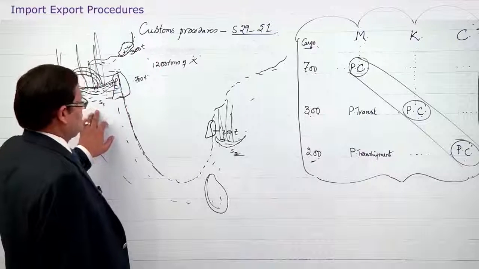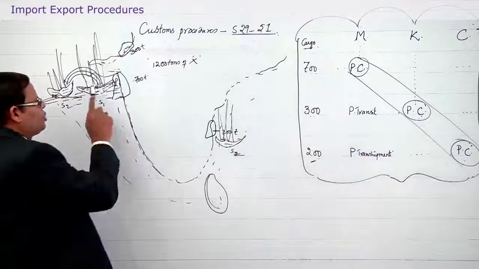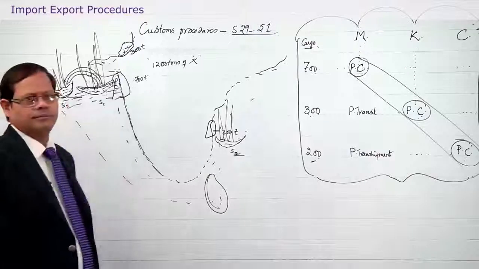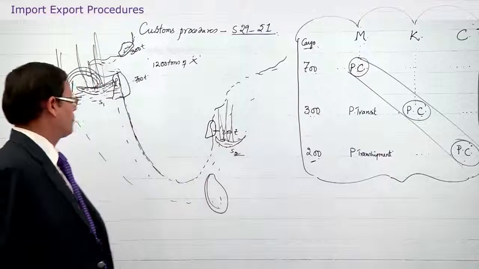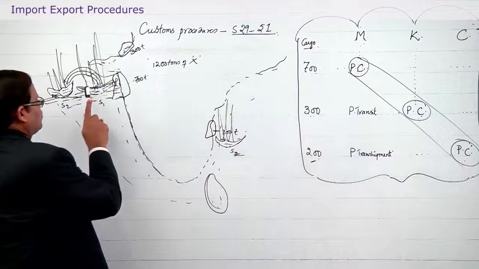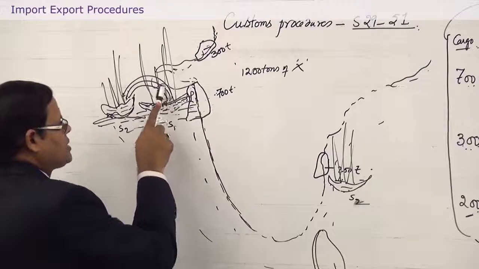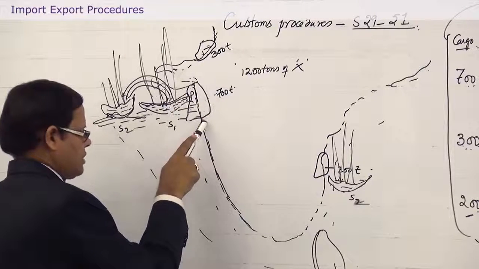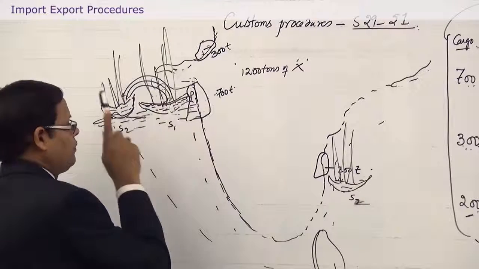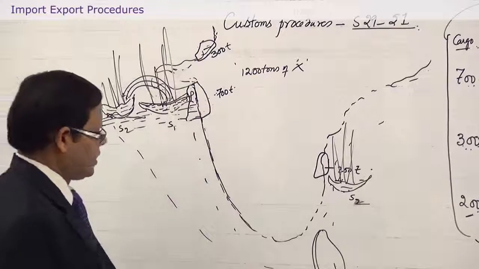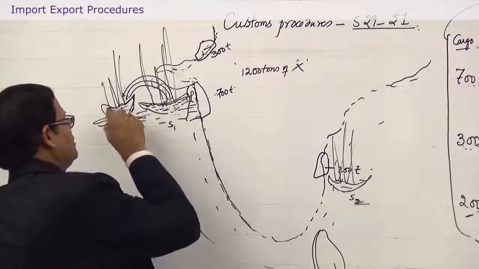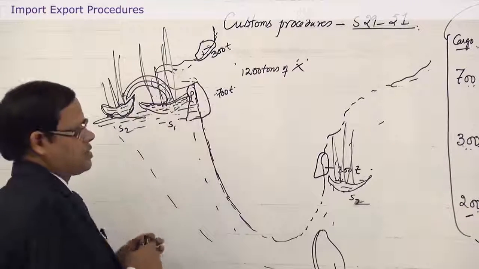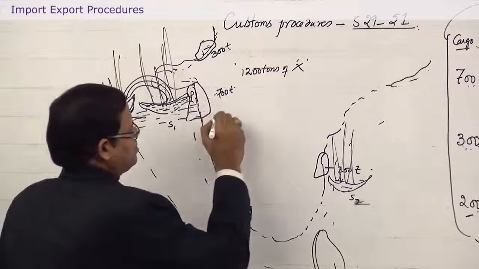This is the requirement, but there is an extra requirement in case of transit and transshipment. As far as transshipment is concerned, no duty is payable, no doubt, at the port of transshipment. But at the same time, there are certain extra, additional formalities to be fulfilled. So, what are they? If any transshipment is required, number one, a bill of transshipment has to be submitted.